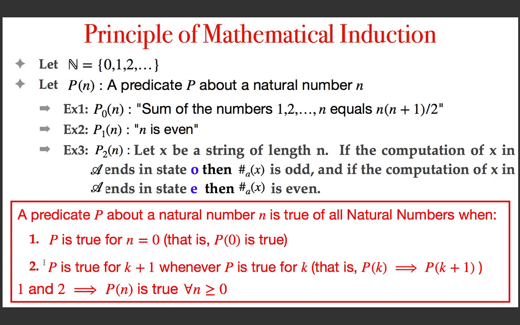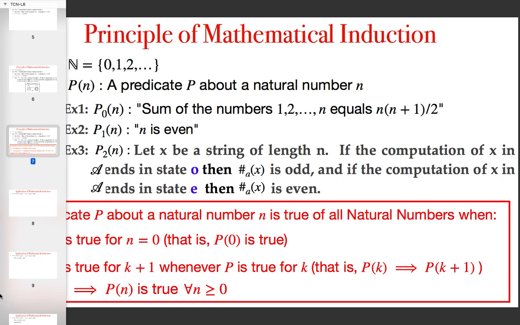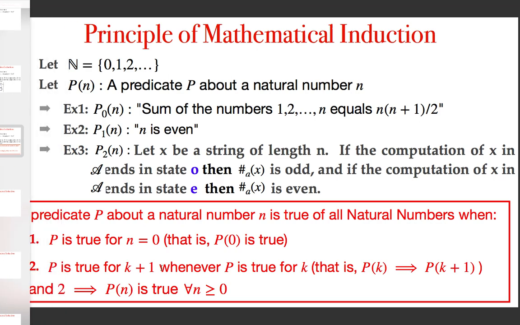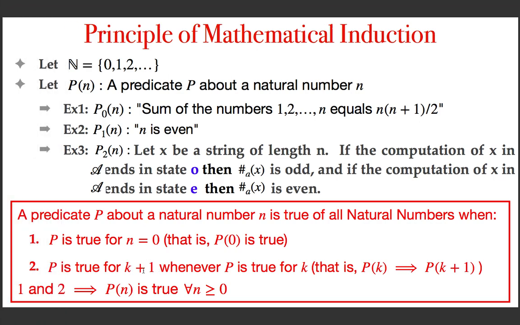What is condition 1? The predicate is true for the natural number 0. What is condition number 2? Condition 2 requires that whenever the predicate is true for a natural number k, for any k, it must be true for the natural number k plus 1.